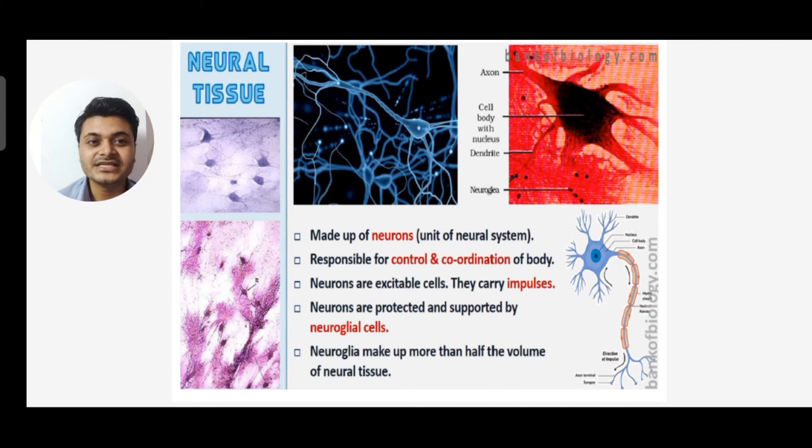Neurons are excitable cells. They carry impulses, and neurons are protected and supported by neuroglial cells. You can see in the neural tissue there are numerous supporting cells, called glial cells or neuroglial cells, and neuroglia make up more than half of the volume of neural tissue. So you can see the nervous tissue, a very important diagram.